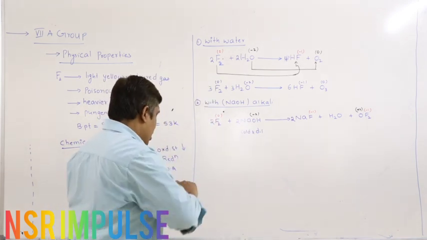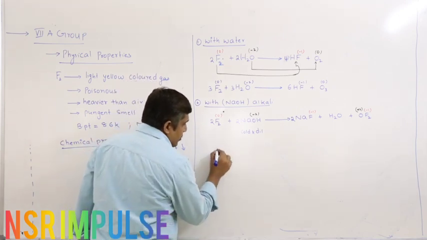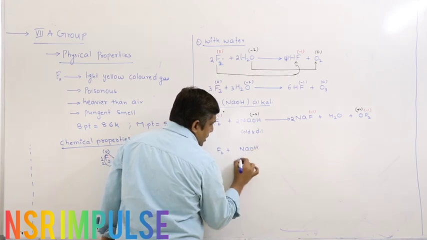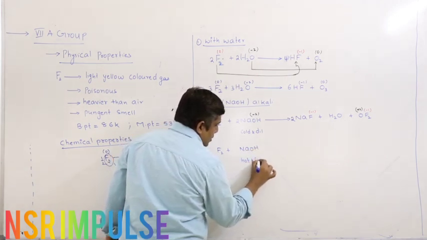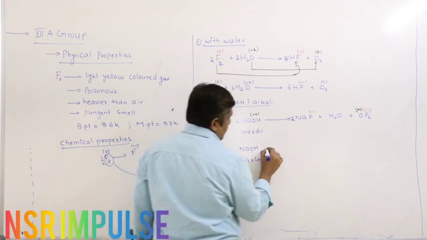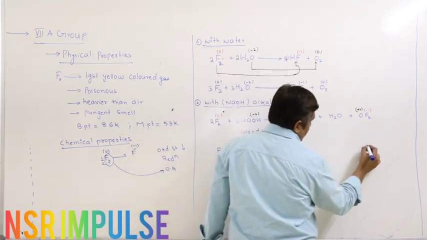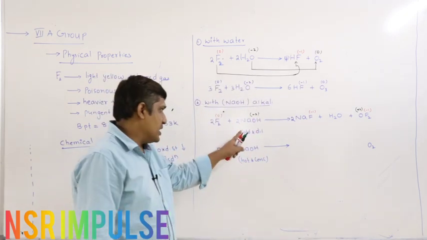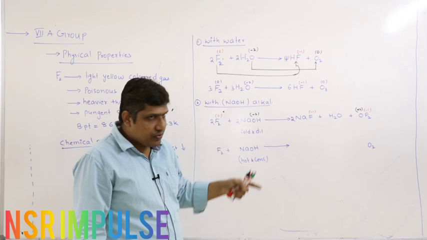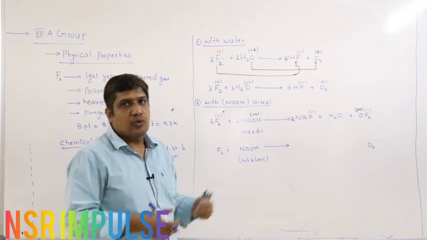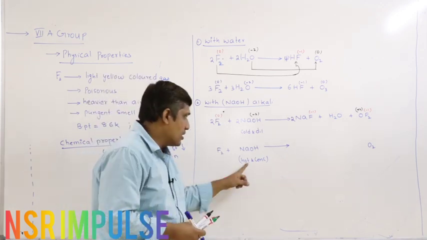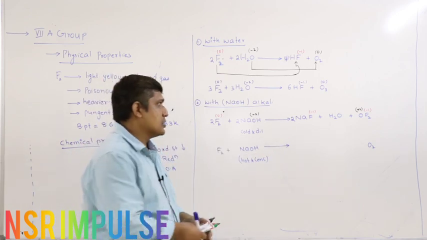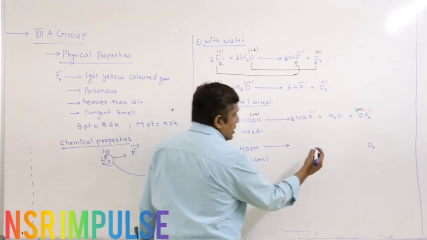Now if I take hot and concentrated NaOH, what we get here is oxygen. Now just remember, OF2 is unstable at high temperature. So imagine that you get OF2, but it is unstable, it decomposes into fluoride and oxygen. So in hot and concentrated conditions OF2 doesn't exist, it decomposes to oxygen and fluoride. So that is how you can remember.